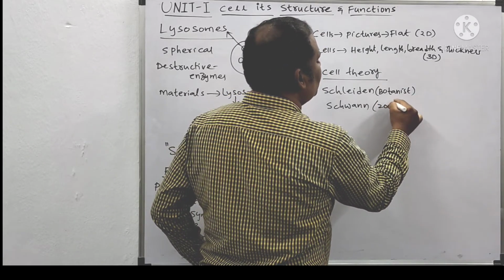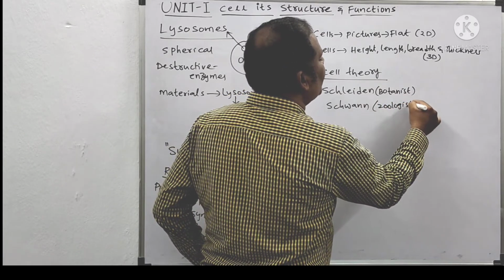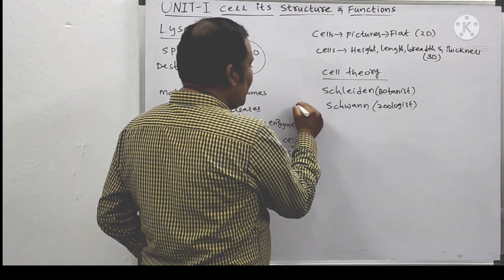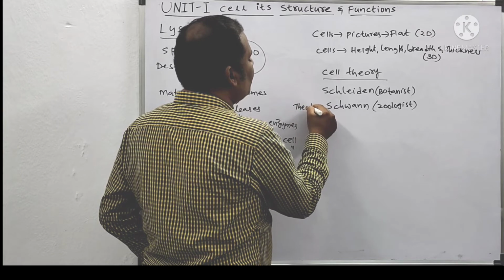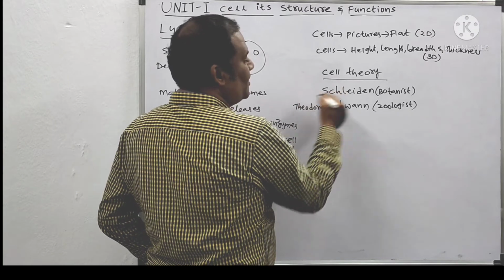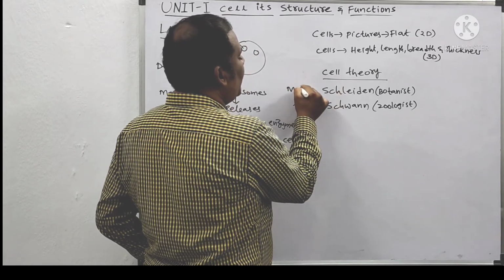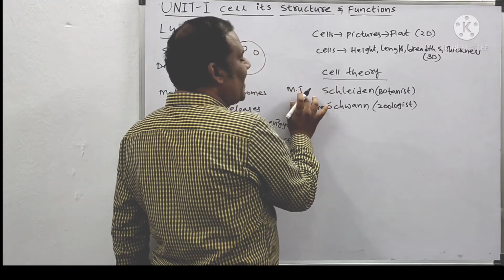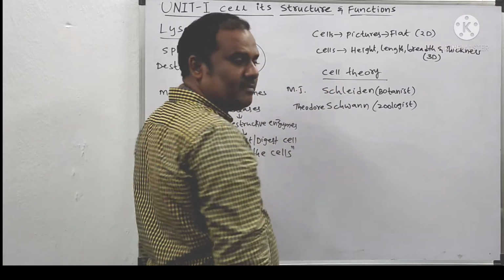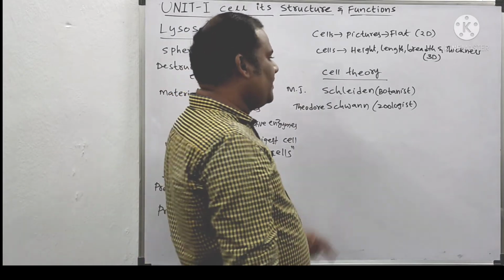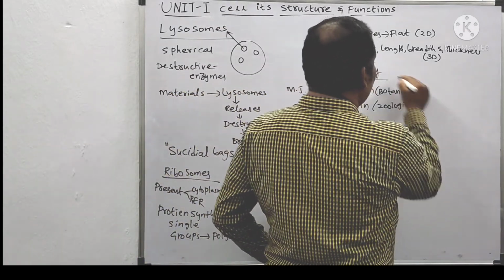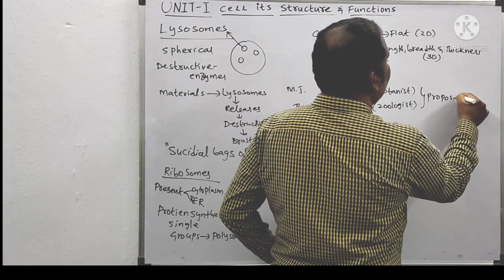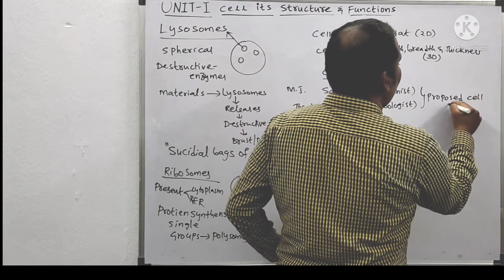Schwann was a zoologist, a scientist in animals. Schwann's full name is Theodor Schwann, and Schleiden is M. J., that is Matthias Jakob Schleiden. These two persons proposed the cell theory for the first time.